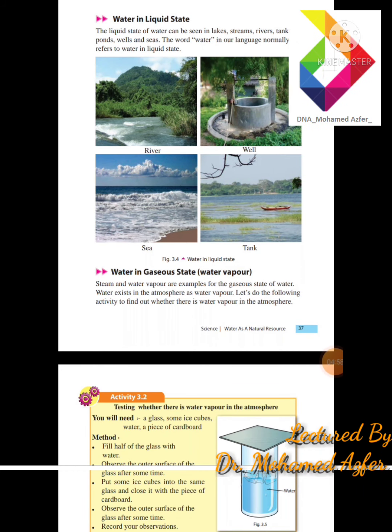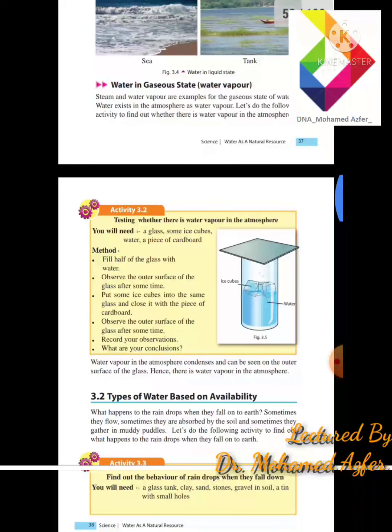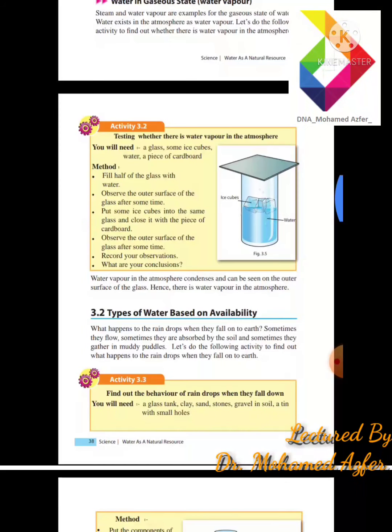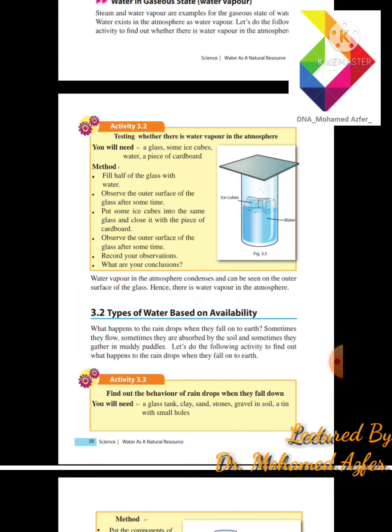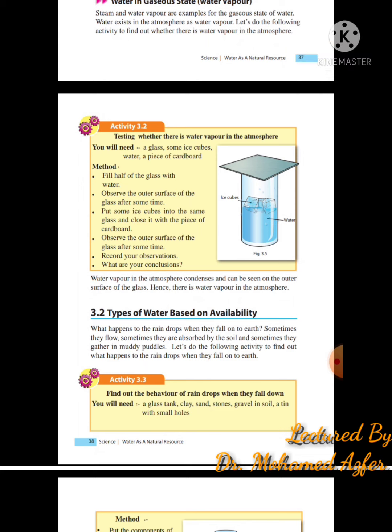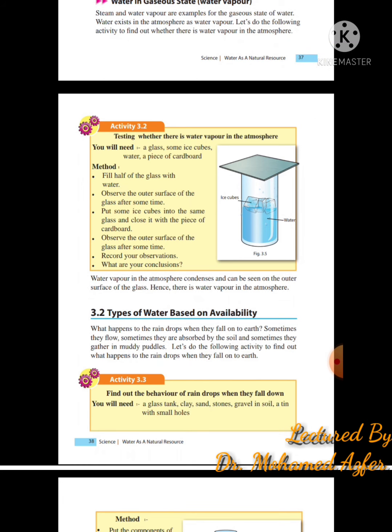Next, I will be explaining water in a gaseous state. That means we call it water vapor. On page number 38 you can see activity 3.2. They are going to test whether there is water vapor in the atmosphere. You can do this at home also. Take a glass, put some water into it, and add some ice cubes.